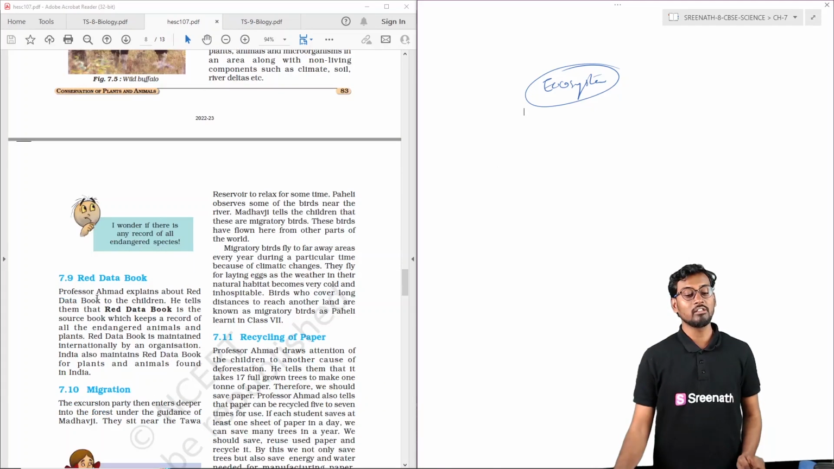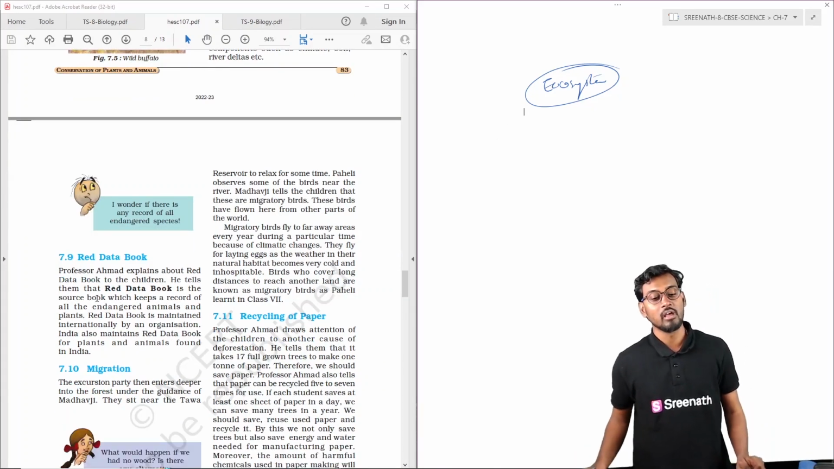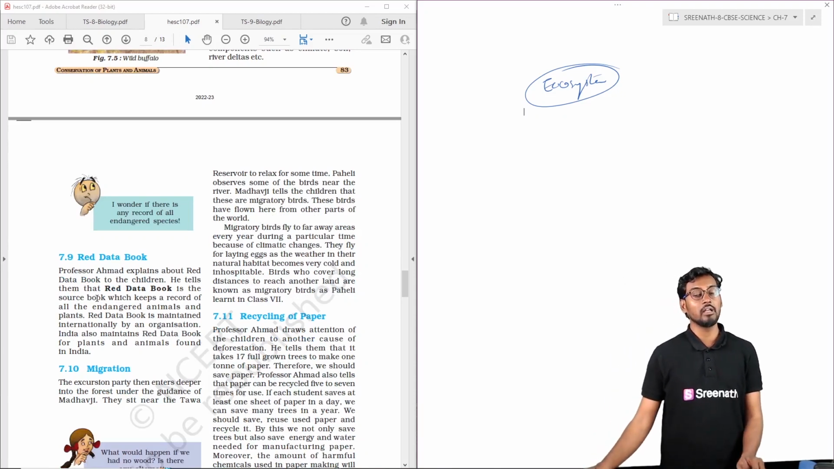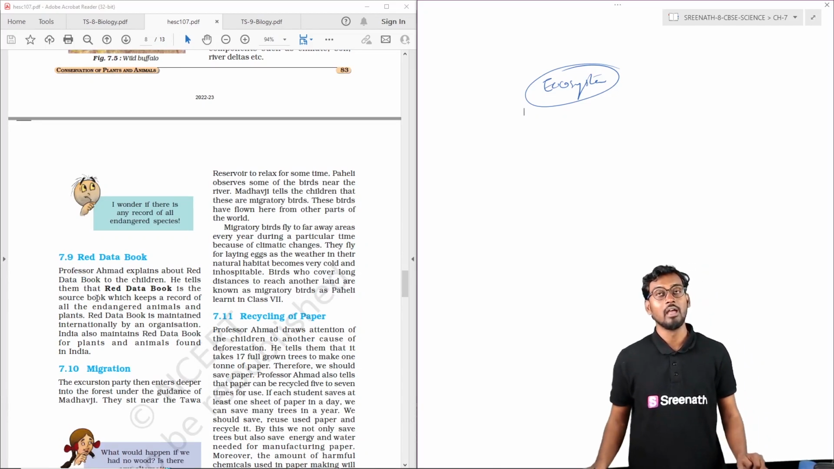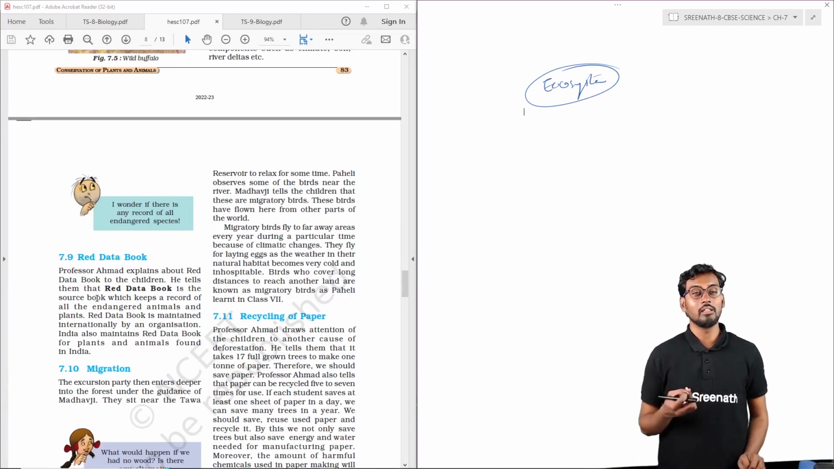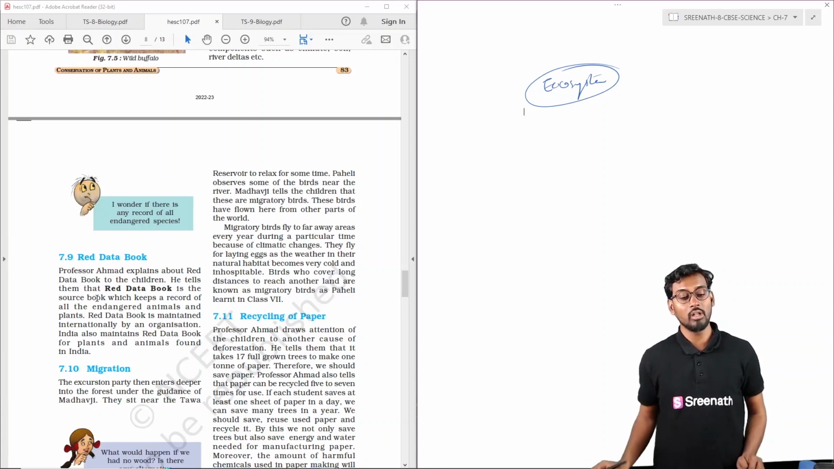And coming to what is the Red Data Book. The Red Data Book lists all the species and animals, especially endangered animals. Generally, these books include all the species that are going to become extinct in the near future.